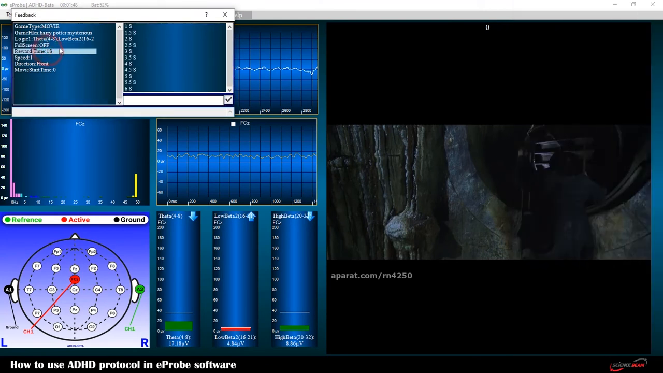There is an option called Reward Time, which is adjustable and you can set it on your desired time. For instance, when you place it on 1 second, it means if the patient can change the bar color and hold it for 1 second, the system will reward him. The next option is Movie Start Time. Here you can set the play time.